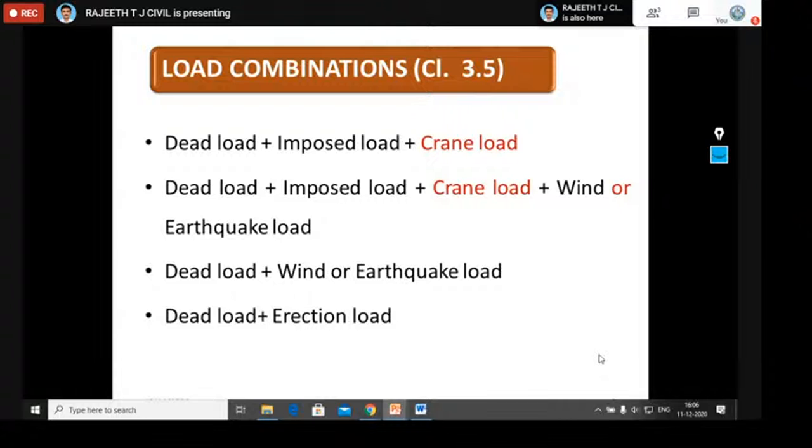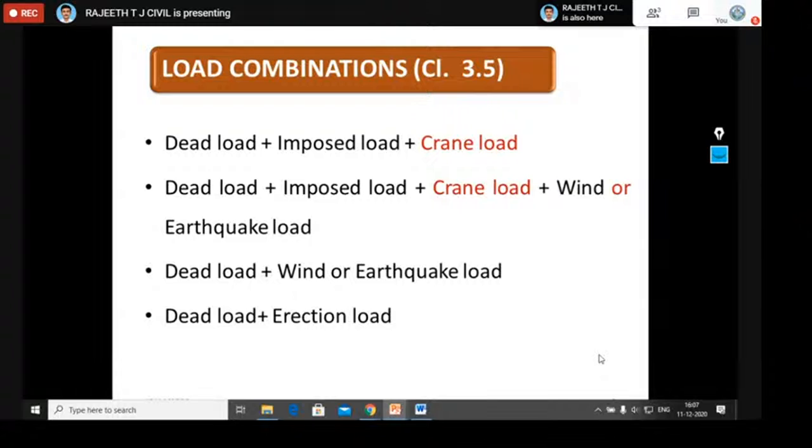If you observe here, the effect of wind and earthquake is not supposed to be considered simultaneously. They will not act simultaneously. Therefore, if you take both, you will use a larger load combination value, and it will lead to an uneconomical design. So while considering wind and earthquake, we should consider any one at a time.